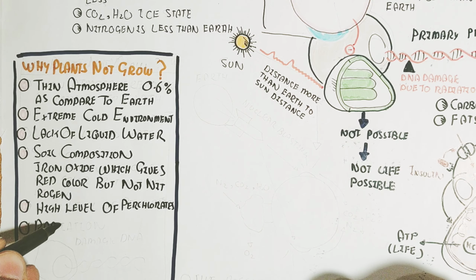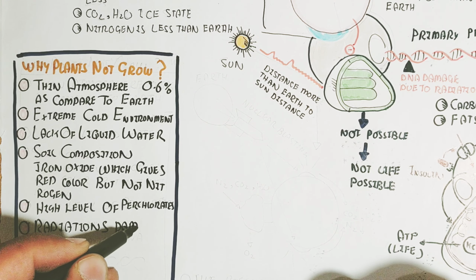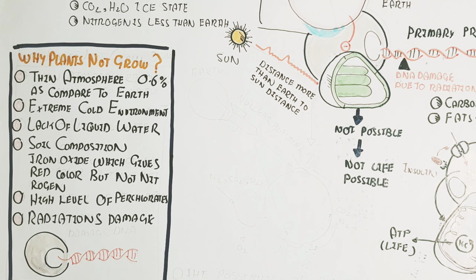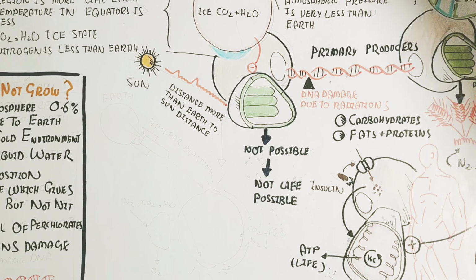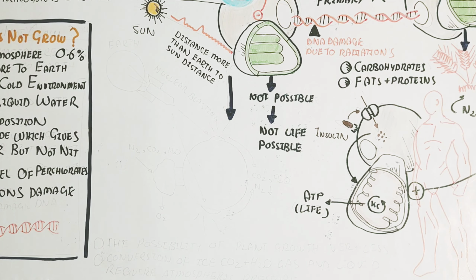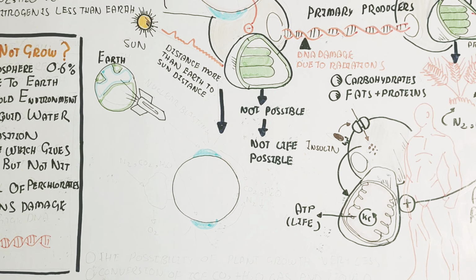And a high level of perchlorates is present, which does not allow the plant to grow, and there is radiation damage also, due to the absence of an ozone layer and the thin atmosphere.